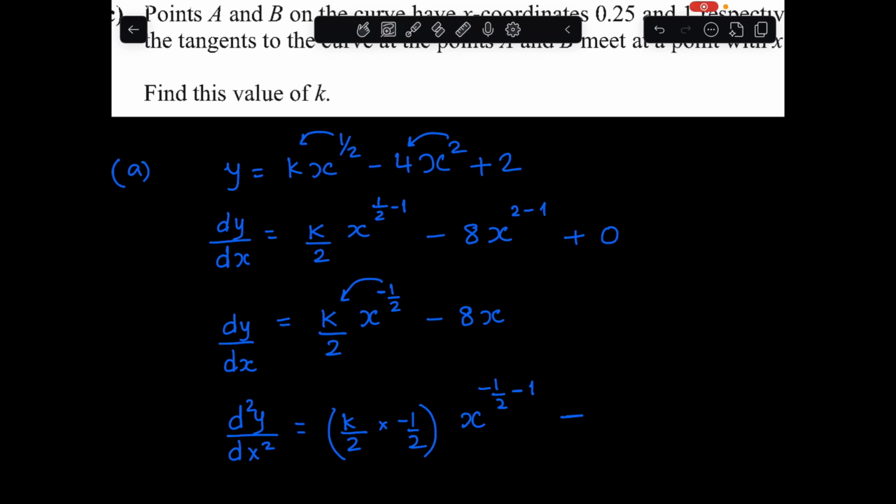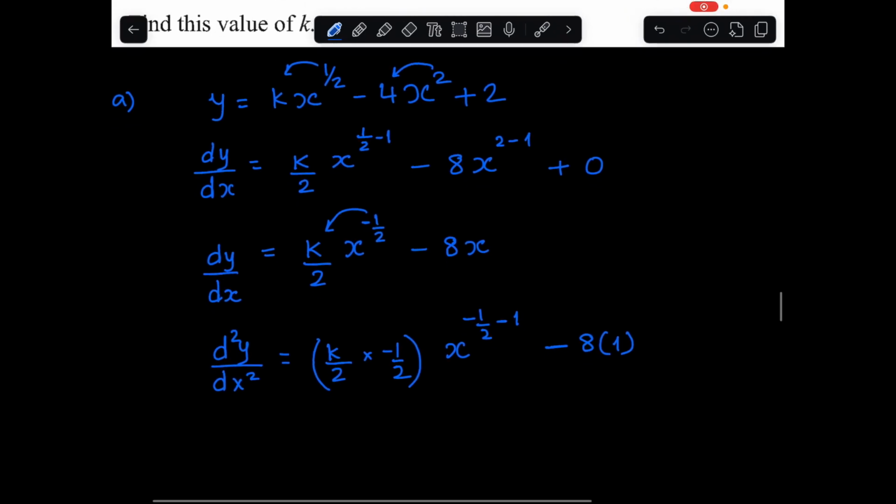Remember, the differentiation of x is 1 and the differentiation of a constant is 0. So now that we have 8x, it's going to be 8 times 1. Let us simplify this. This gives me minus k over 4 x to the power of minus 3 over 2, minus 8. This is my second derivative, which is the answer to part A.